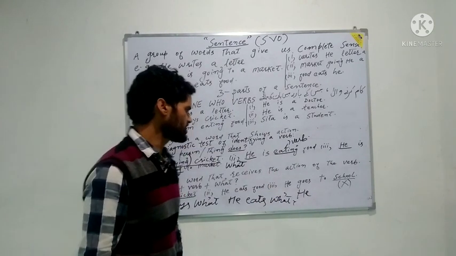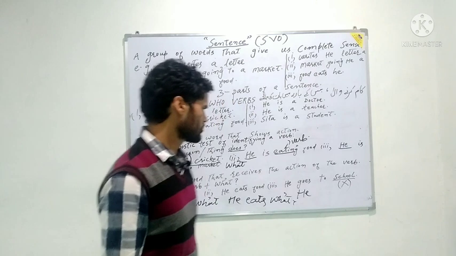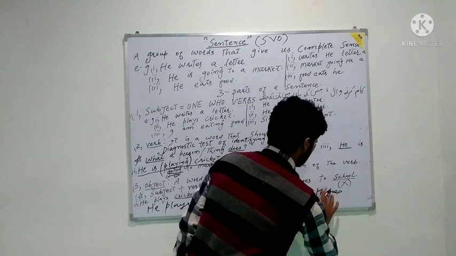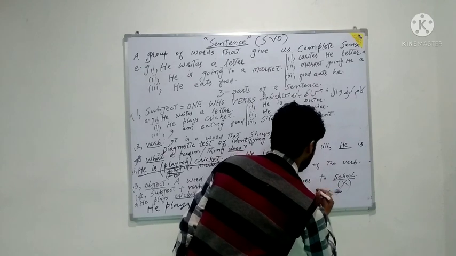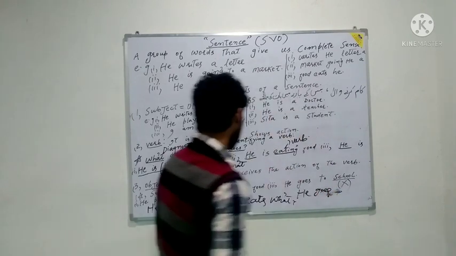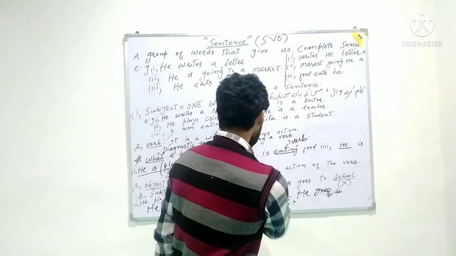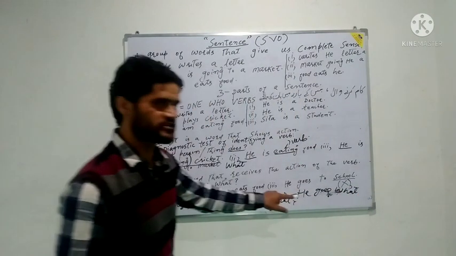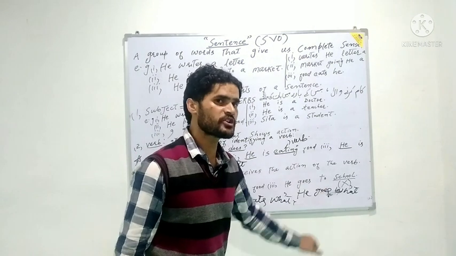After that we have to find out the verb, subject plus verb. Verb here is goes. He goes. Then we have to put the necessary what. He goes what? If you are to render this sentence into the Urdu language, it will give you the meaning. He goes what? वो क्या जाता है?